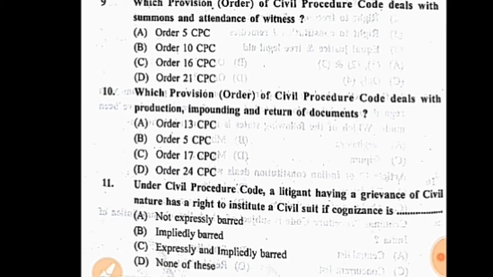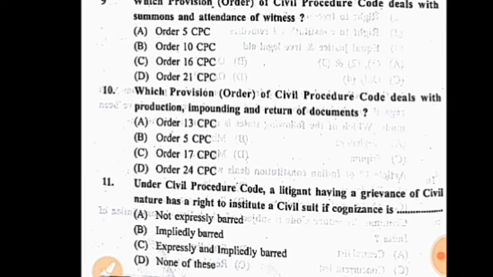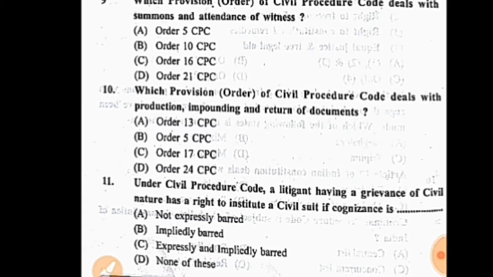Now question number 11. Under the Civil Procedure Code, a litigant having a grievance of a civil nature has a right to institute a civil suit if cognizance is ___. Your options are A, not expressly barred; B, impliedly barred; C, expressly and impliedly barred; and D, none of these. The correct answer is A, not expressly barred.